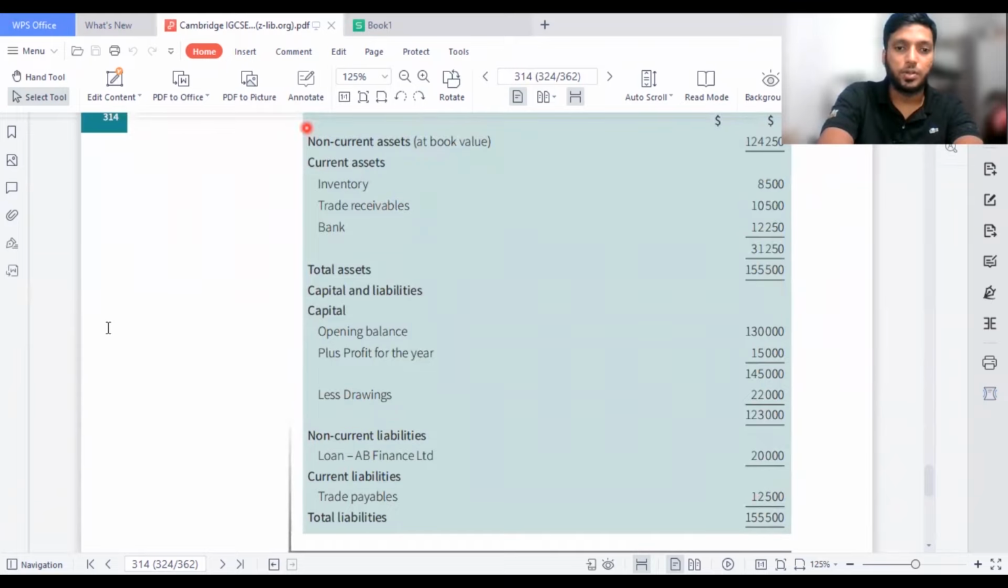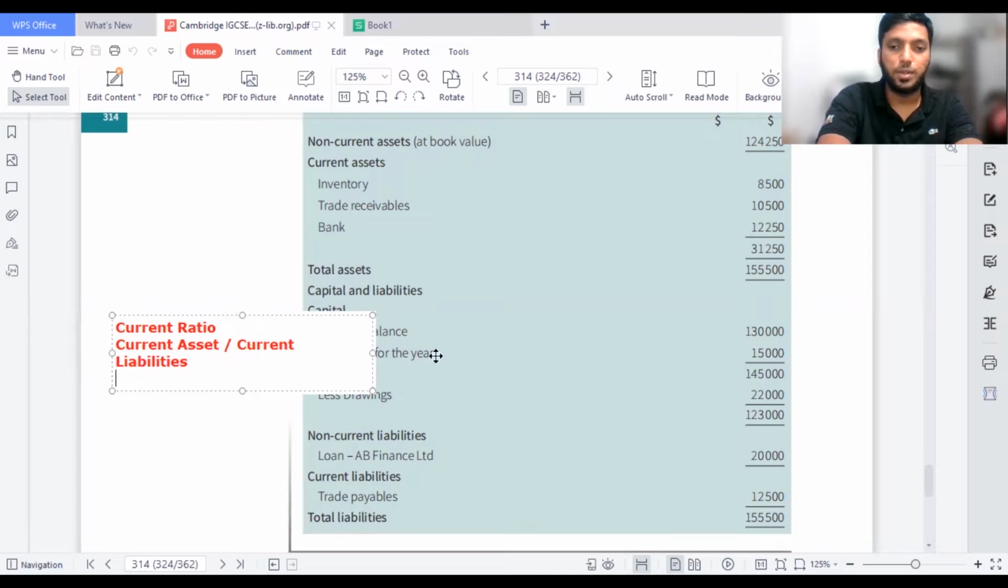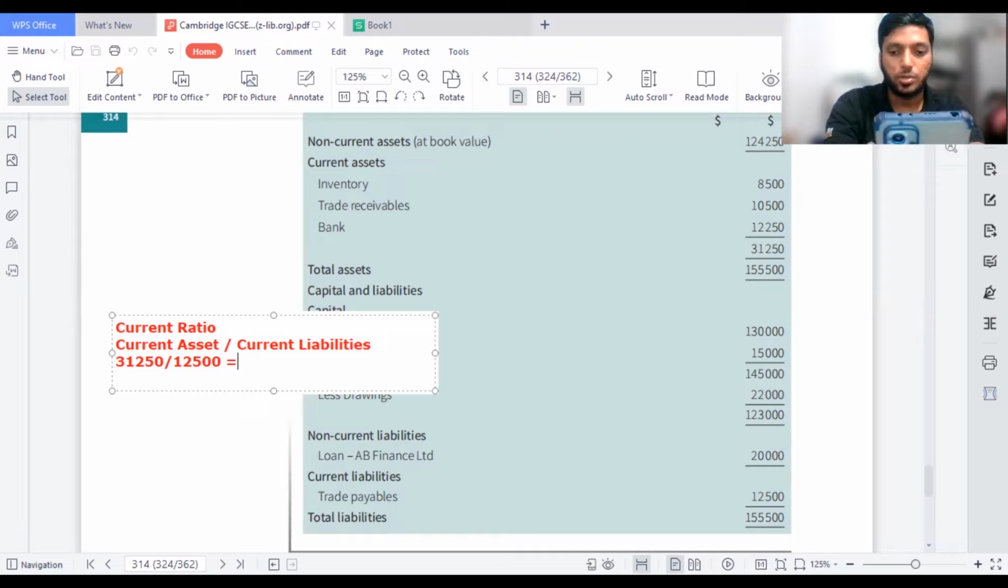So I'm going to take the current ratio formula. Do it one by one, guys, when I'm doing it with you. Current asset divided by current liability. Now when you are calculating this, we will be taking 31,250 and dividing it by 12,500. So we will get an answer. Let me take my calculator and find it out. 31,250 divided by 12,500, so we got 2.5.